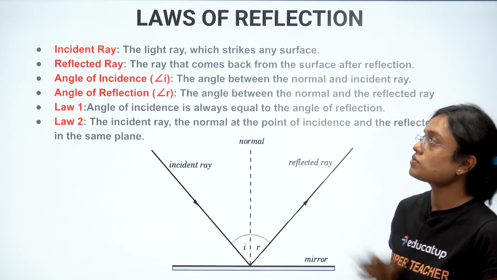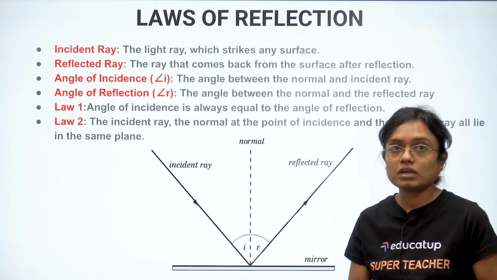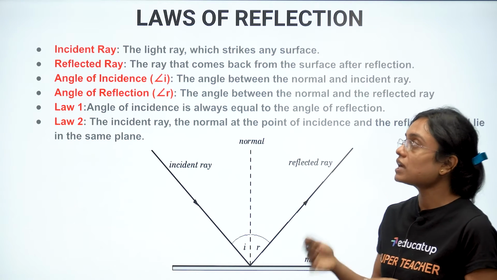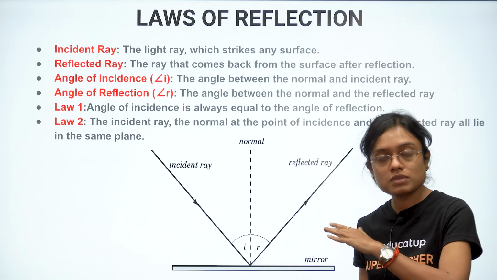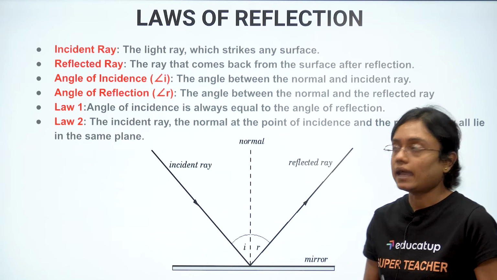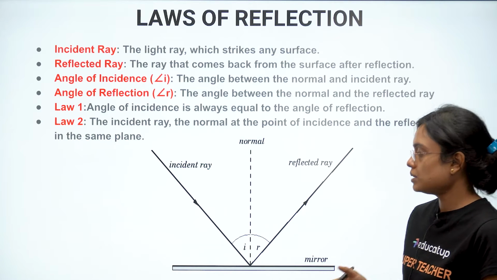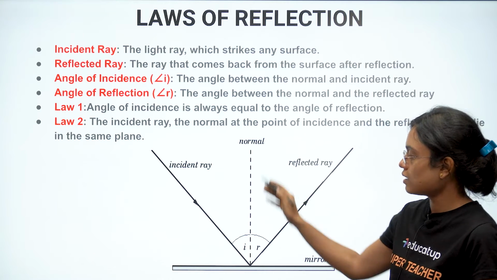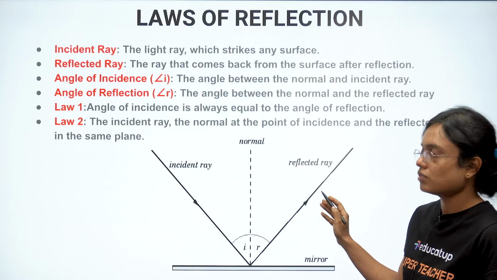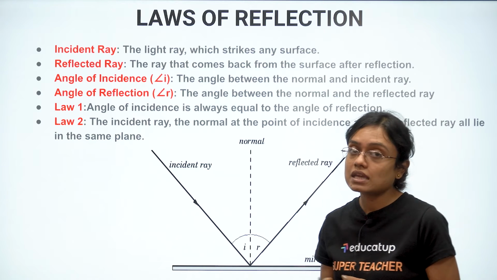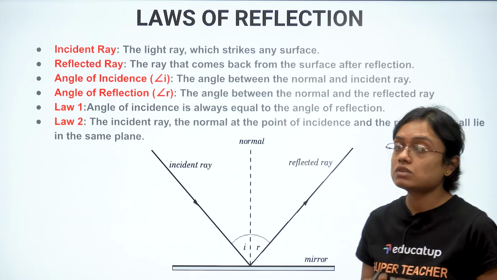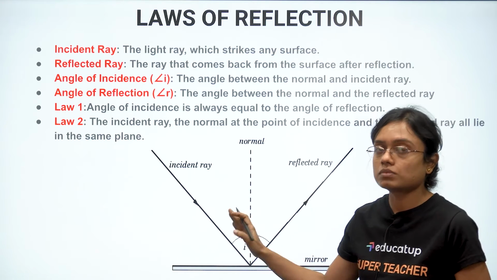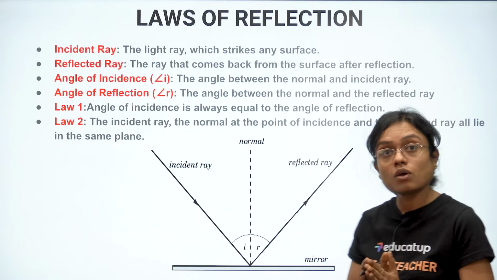Now, what are the laws of reflection? Few things we need to know. Incident ray: the light ray which strikes any surface or object. Reflected ray: the ray that comes back from the surface after the reflection. Angle of incidence is the angle between the normal and the incident ray, and angle of reflection is the angle between the normal and the reflected ray. Alright, the first law says that the angle of incidence is always equal to the angle of reflection, and the incident ray, reflected ray and normal all three always lie in the same plane.